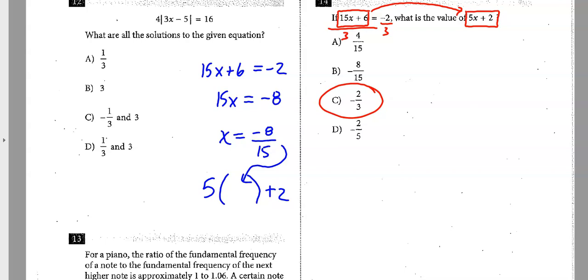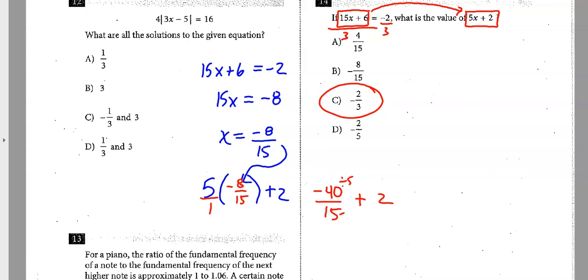Now, if you did do it the long way and something went wrong, let me just show you how to do this. -8 over 15. Well, whenever I want to multiply a whole number times a fraction, I can just put it under 1, go straight across. So that'd be -40 over 15 plus 2. Let's tighten up that -40 over 15. 5 goes into both those numbers.